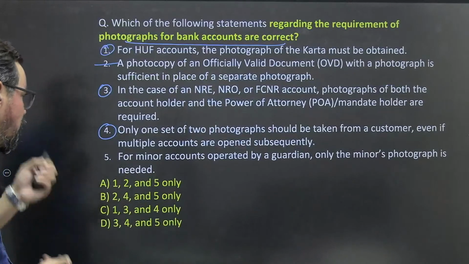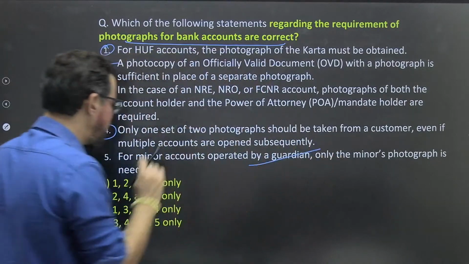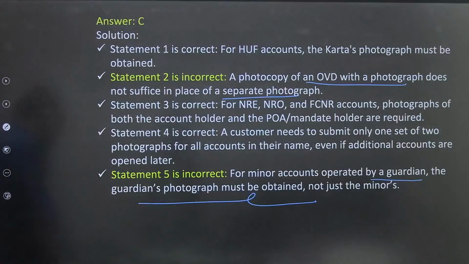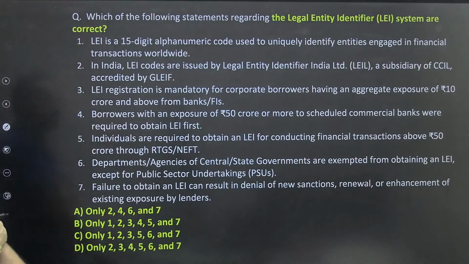Okay, so in that particular case, this was easy actually. So the guardian's photograph is required. So that's why option C is the correct answer for this particular one. Okay. Let's go to the next one, guys.